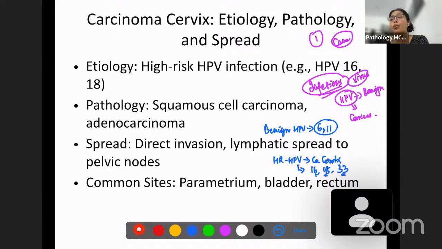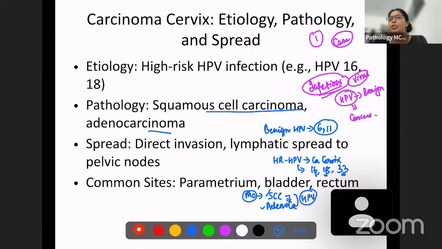So what are the types of cervical carcinoma? We have squamous cell carcinoma and adenocarcinoma. Which is the most common type? The most common type of carcinoma in the cervix is squamous cell carcinoma. Adenocarcinoma can also occur, but it is less common when compared to squamous cell carcinoma. Both squamous cell carcinoma and adenocarcinoma can be caused by human papilloma viruses. Okay.